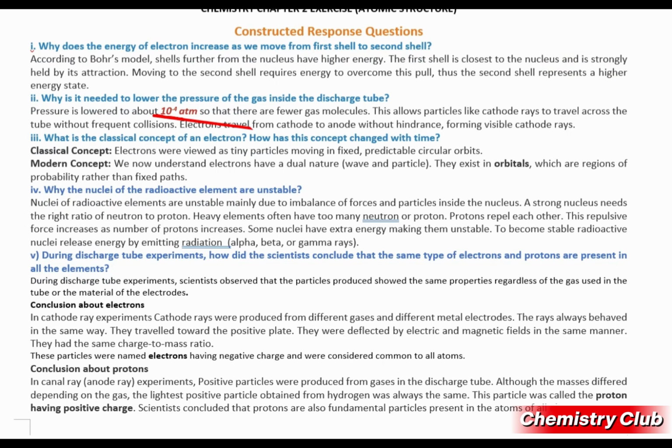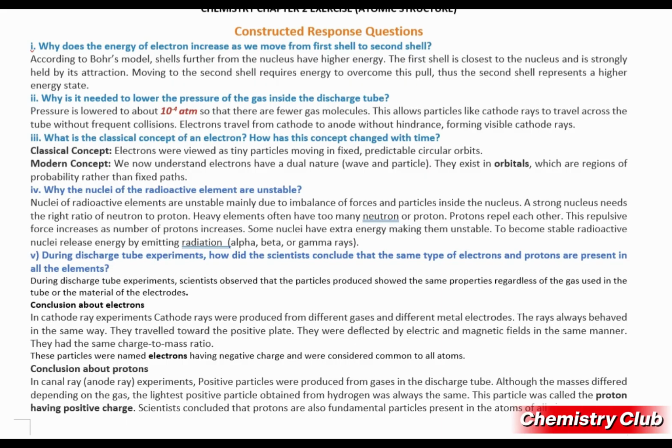This allows particles like cathode rays to travel across the tube without frequent collision. Electrons travel from cathode to anode without hindrance, forming visible cathode rays. If the pressure is high, we will not be able to see the cathode rays. They will not be observable.